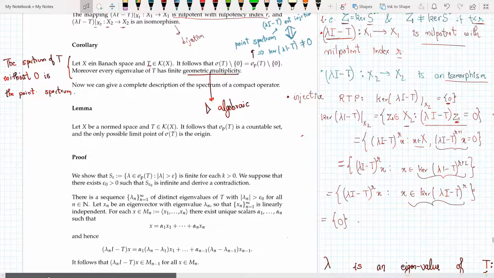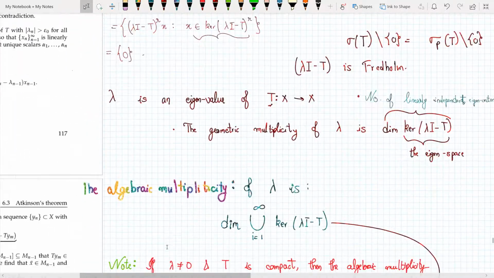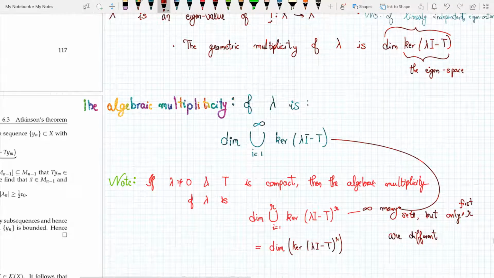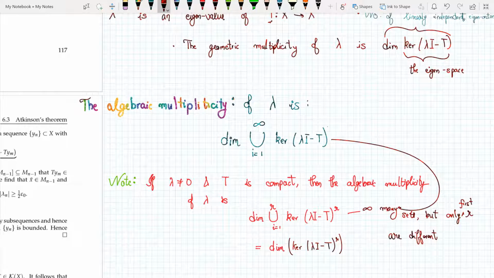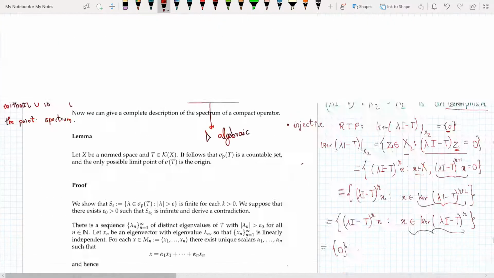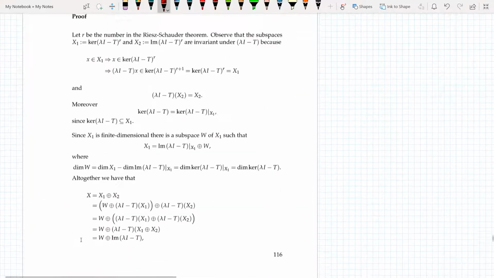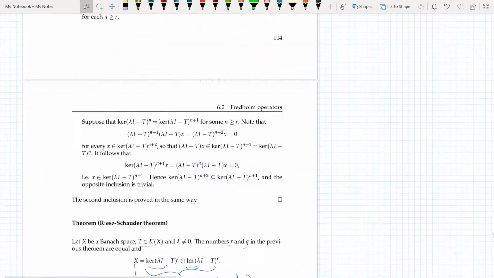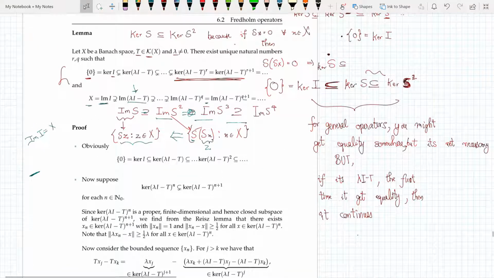Now I know that the algebraic multiplicity of λ is defined as the dimension of the union of the kernels of (λI − T)^i. If you remember what we did before, all those kernels were contained within each other, and after an r the set became the same.